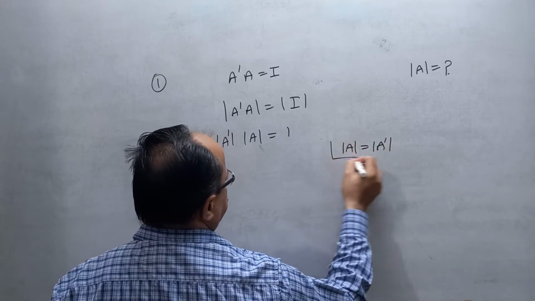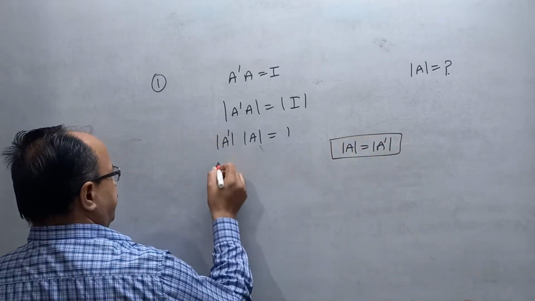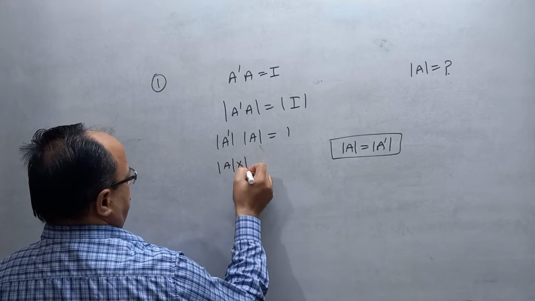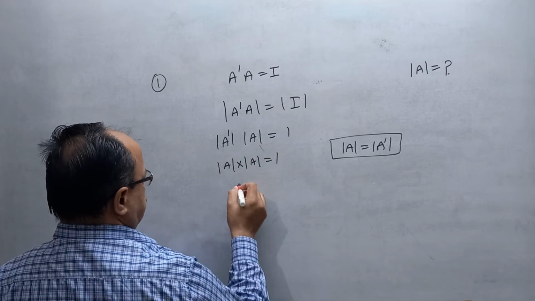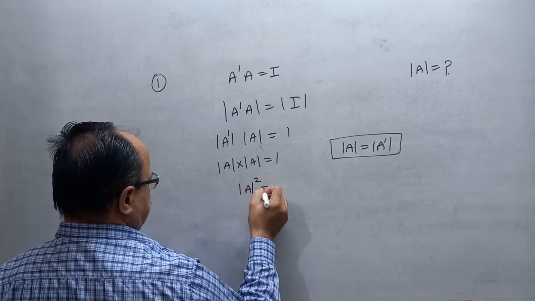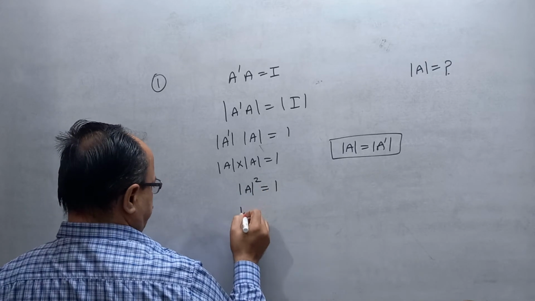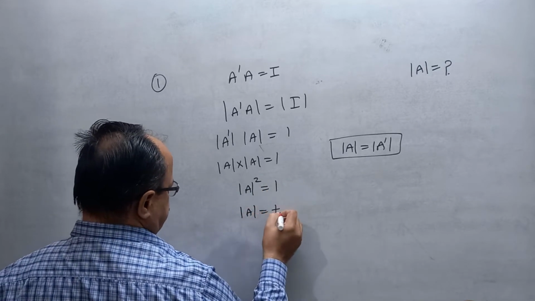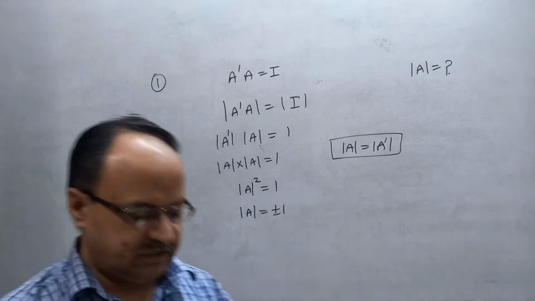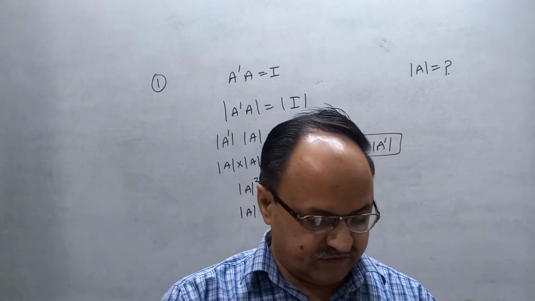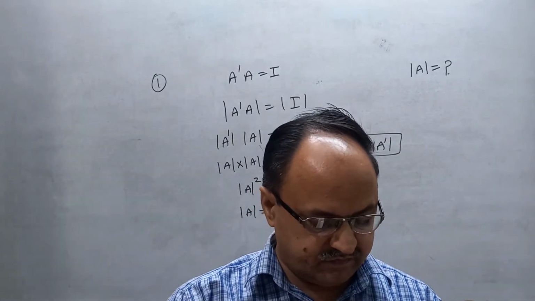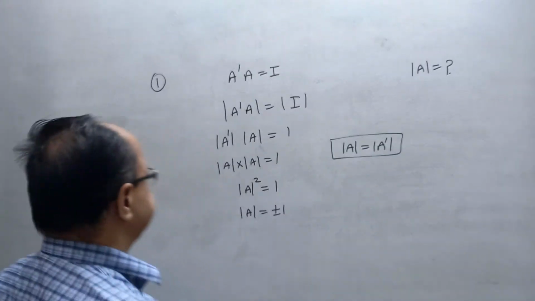So determinant of A into determinant of A is 1. Determinant of A whole square is equal to 1, therefore determinant of A is plus minus 1. Clear? And the second question.